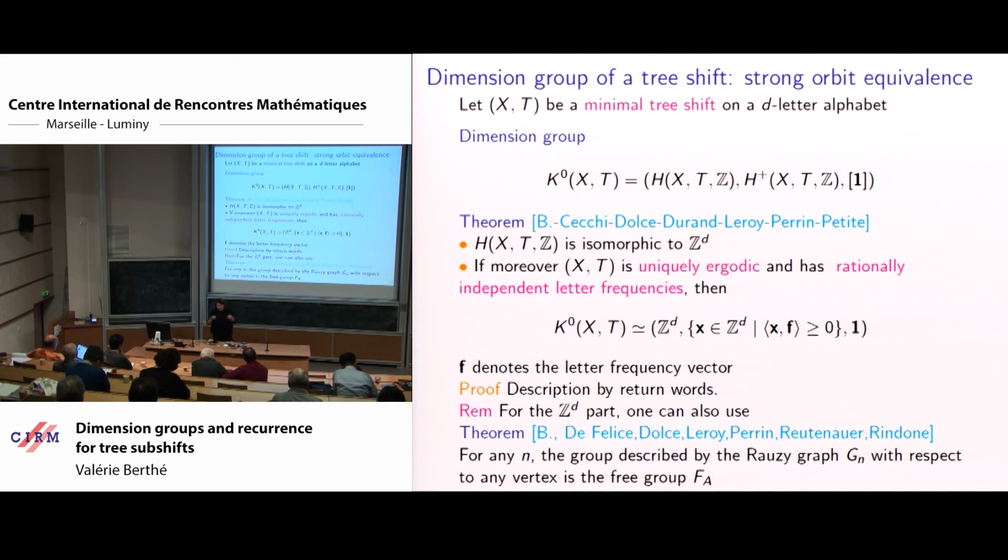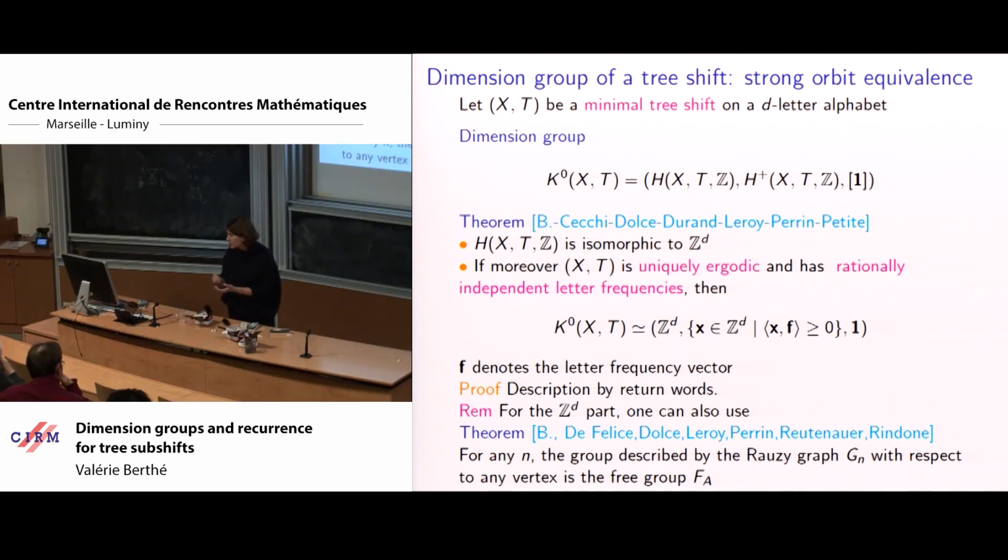The cohomology can be seen better with this viewpoint, and this is where the Z to the d part comes from. If you have in mind a Rauzy graph for an Arnoux-Rauzy case, one understands well that if you want to associate an algebraic object to the cycles you make, it's Z to the d. You have no dependence on the algebraic branches.